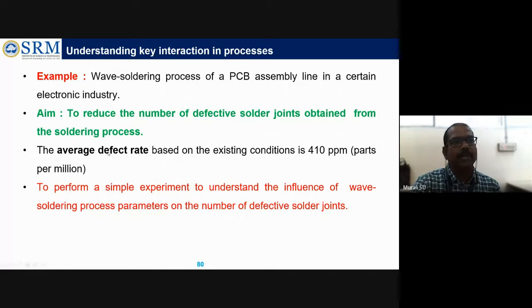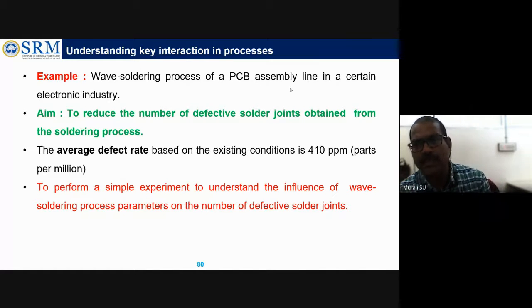So what they did: the person, the manager or experimenter or production manager or team leader in the industry, thought, okay, we are getting a complaint from the production line of lots of defects. The defects are given as 410 ppm. ppm is parts per million. So in that existing system or condition, they are getting 410 defects. That senior-level person will ask, what is happening on your floor? Other floors are coming with fewer defects, but you are going with 410. So you come up with your solution.